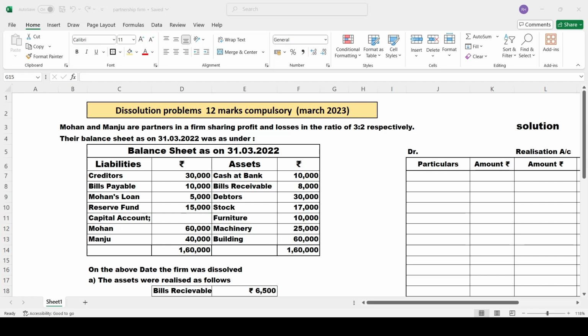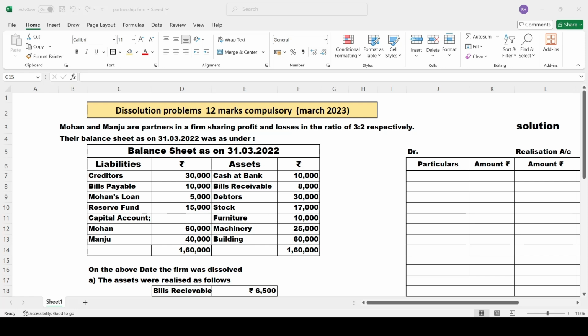Today we are going to solve the problems in your accountancy. That is, I have taken your 12 marks problem first. In the 12 marks, as we all know, in your question paper they give you 6 problems, out of which you have to attend only 3 problems. The major advantage of accountancy is if you practice these 3 problems for the entire year, you can easily pass in your accountancy subject.